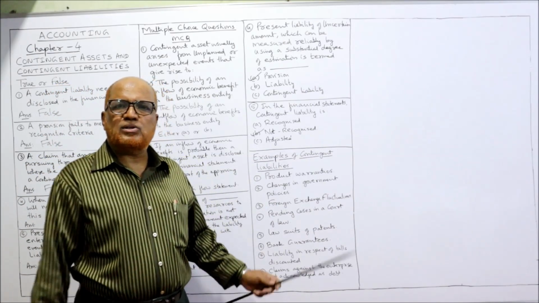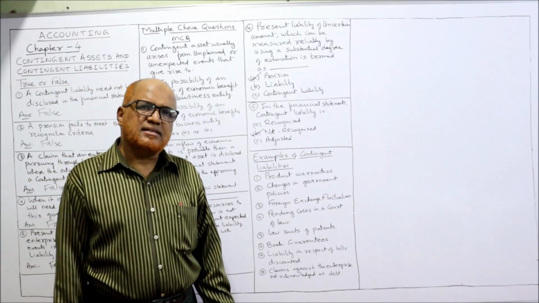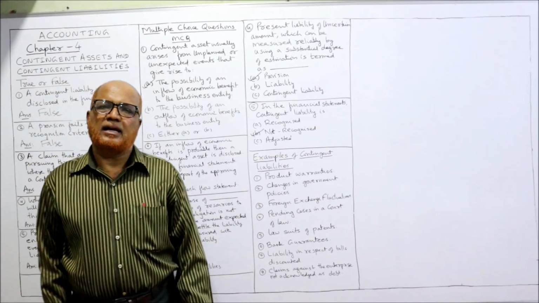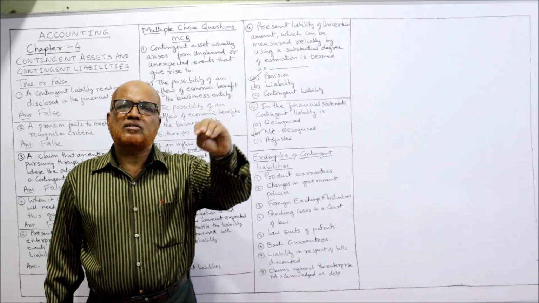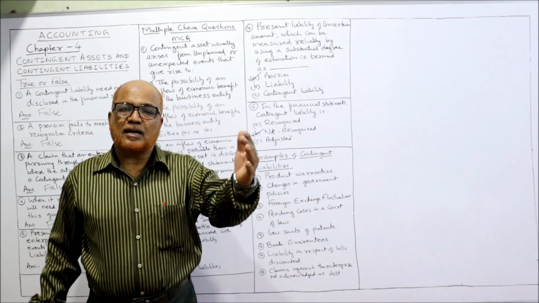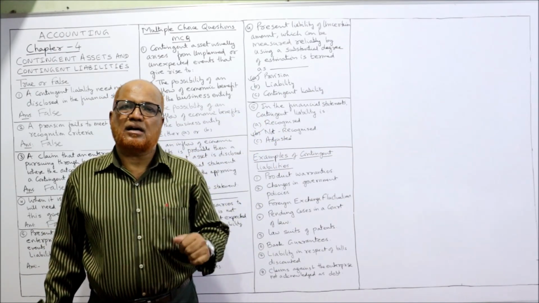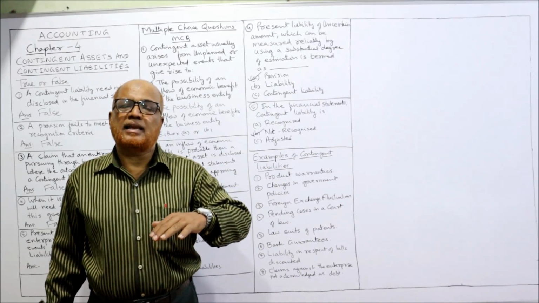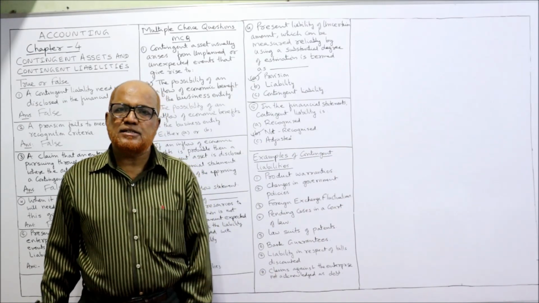Now few examples of contingent liability. In examination you may be asked to give some examples of contingent liability. The contingent liabilities are product warranties. In many cases, the companies will give product warranties to the customers. There is a possibility that customers will return the goods, the customers will complain against the company for warranty. So there is a possibility that a liability will arise in future. That is, product warranty is a contingent liability.